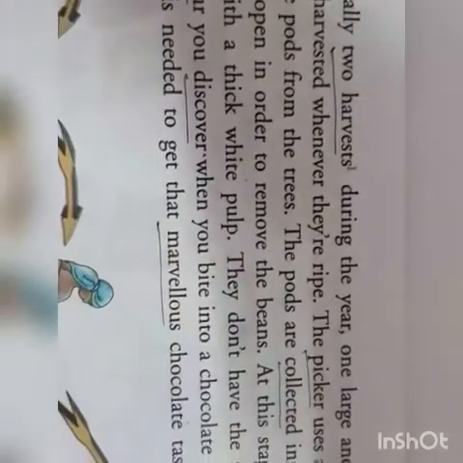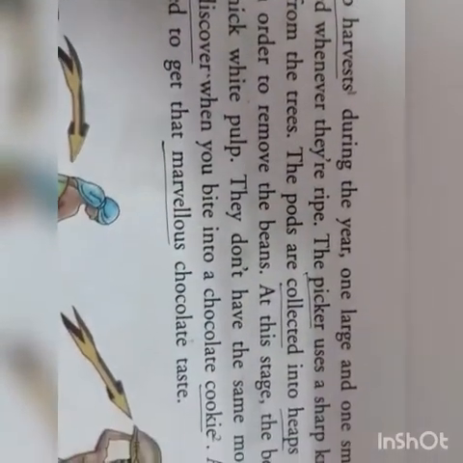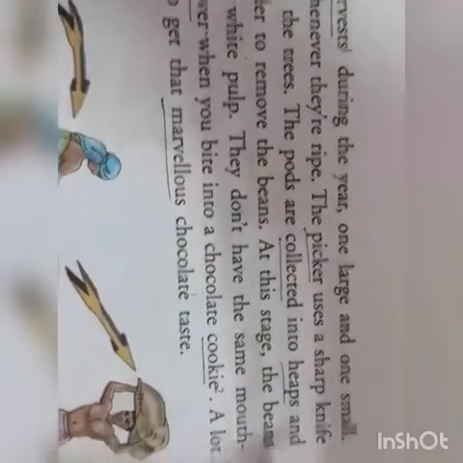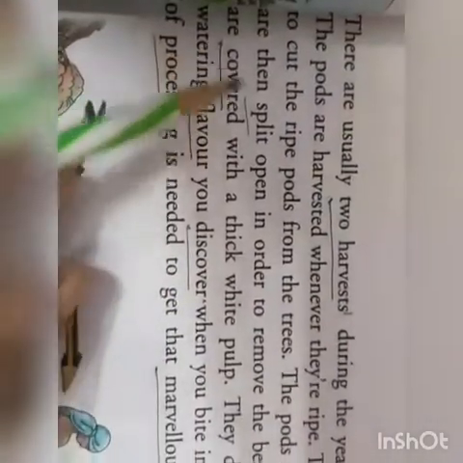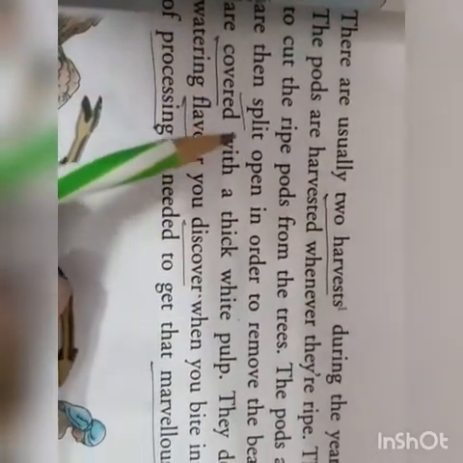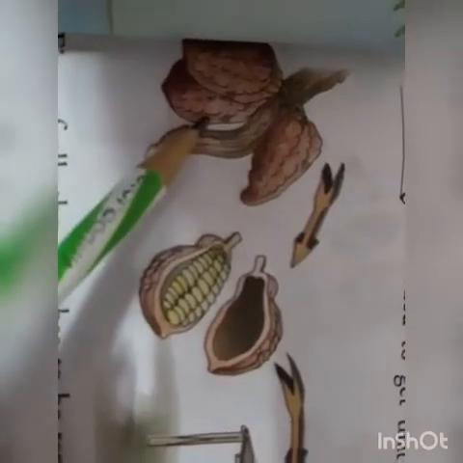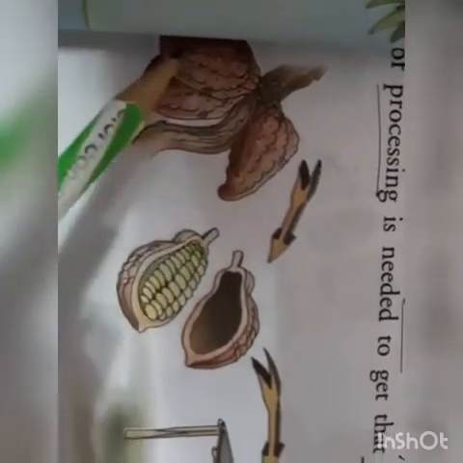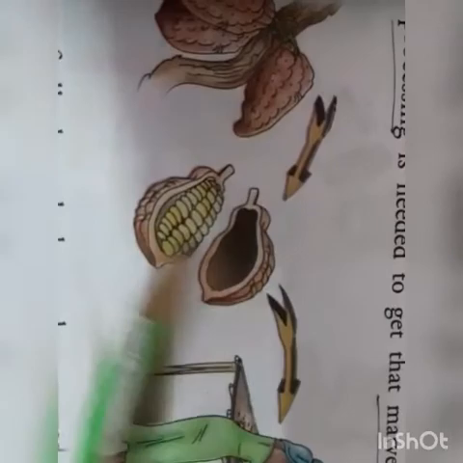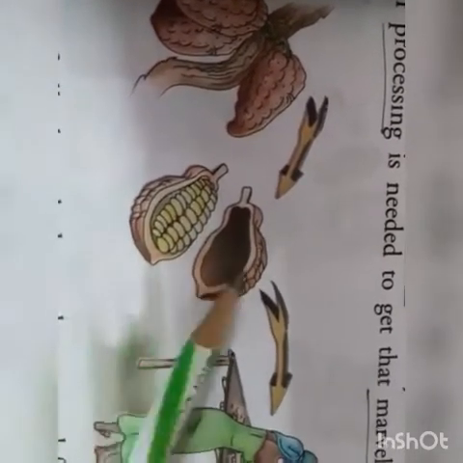The pods are collected into heaps, meaning all the pods are collected in the form of a heap, and then they are split open in order to remove the beans, cut into 2 pieces like this. This is the pod which has been removed from the trunk of the tree. This is the way they are split, divided into two parts, and here you can see the seeds. These are the cocoa seeds. Now these seeds are removed and then dried in the sun.